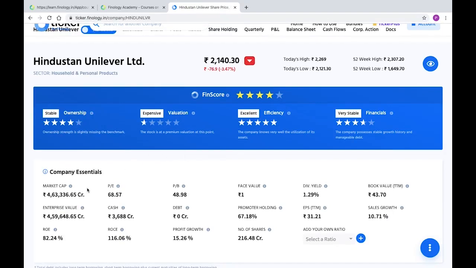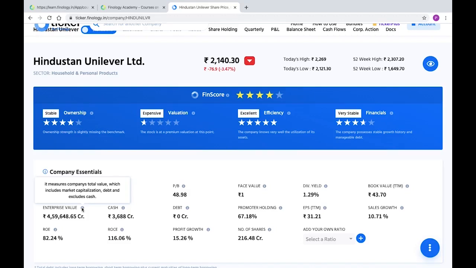The next very important concept is enterprise value. We will understand this by using an example of a shop. Say, for example, that a shop is available for rupees 100. It is its market value. Now if I say that as soon as you buy the shop, you will get cash of rupees 20 lying in its locker, the net cost of the shop to you will be rupees 80.